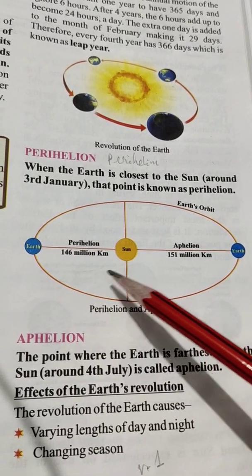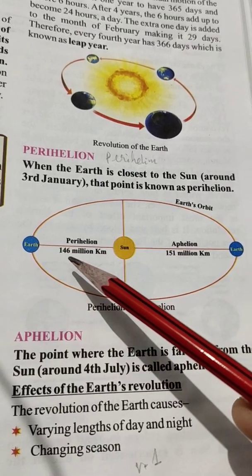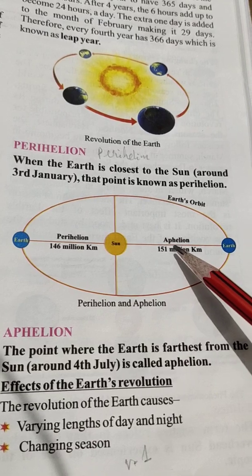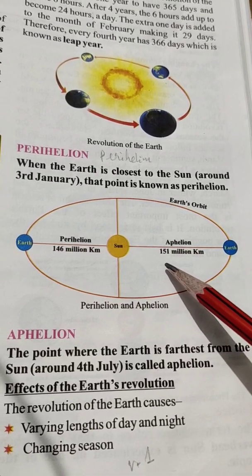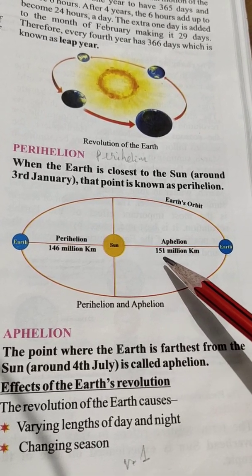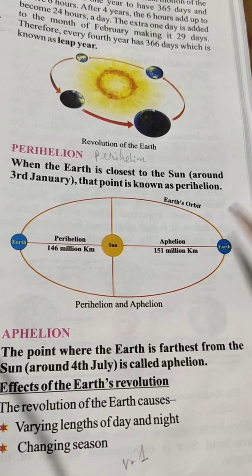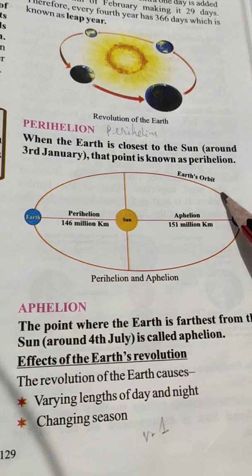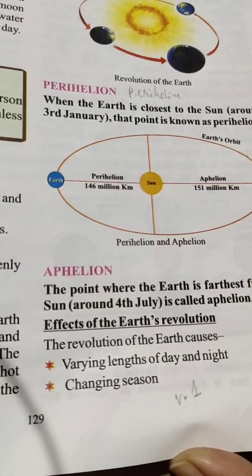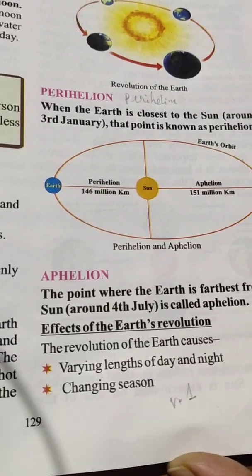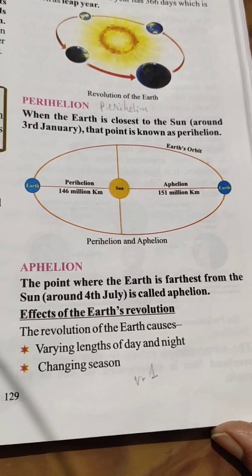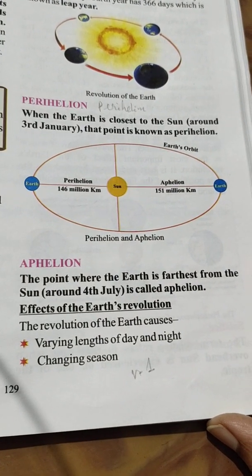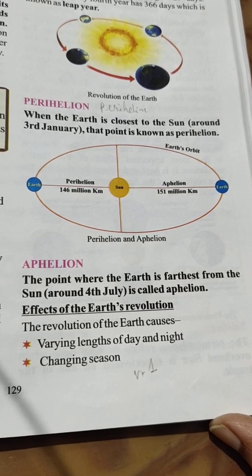Perihelion, 146 million kilometers, aphelion, 151 million kilometers. Earth's orbit. Aphelion. The point where the earth is farthest from the sun around 4th July is called aphelion.